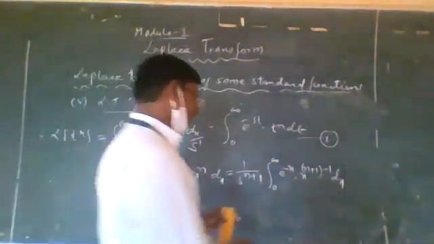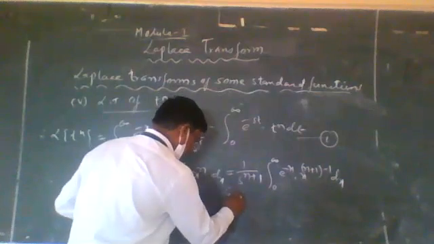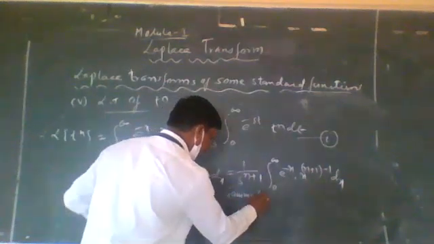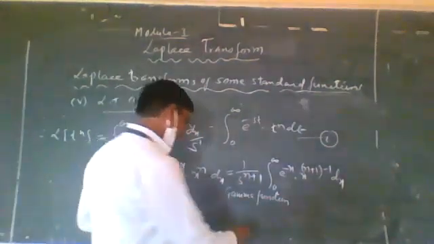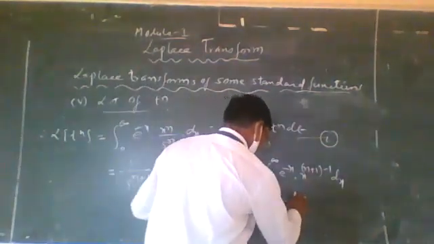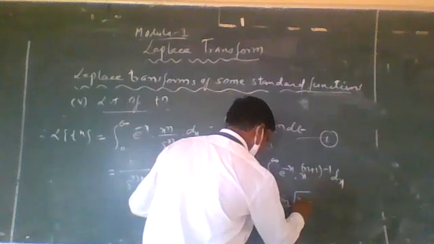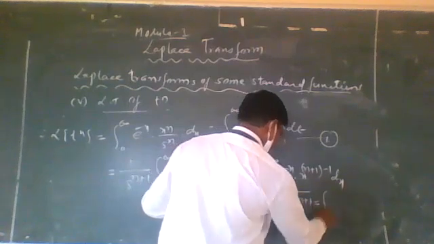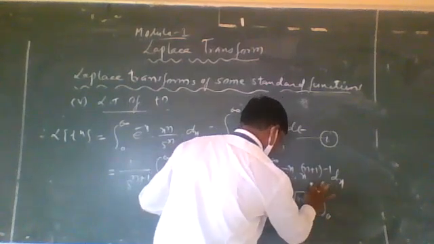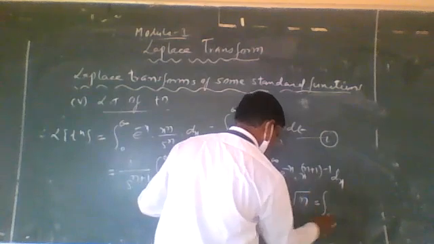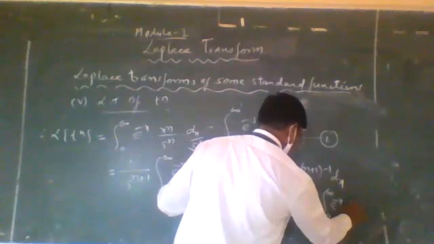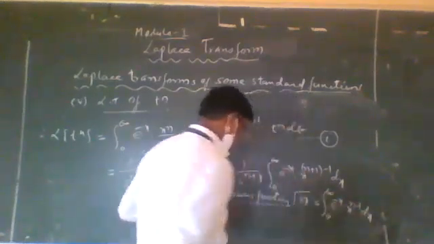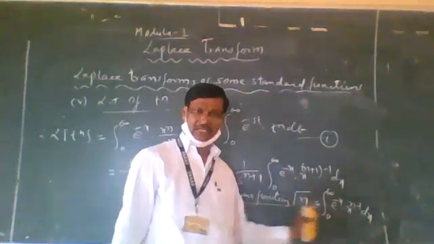So the gamma function is defined as gamma n is equal to the integral from 0 to infinity of e raised to minus x into x raised to n minus 1 into dx. So this is the definition of a gamma function.